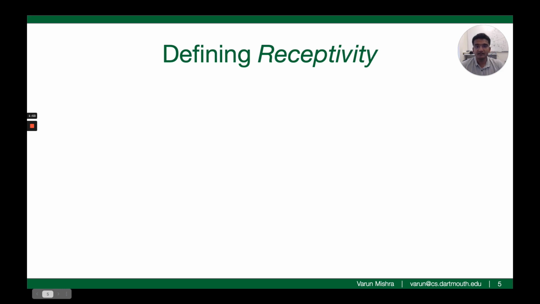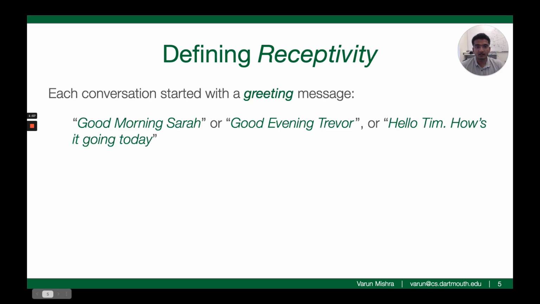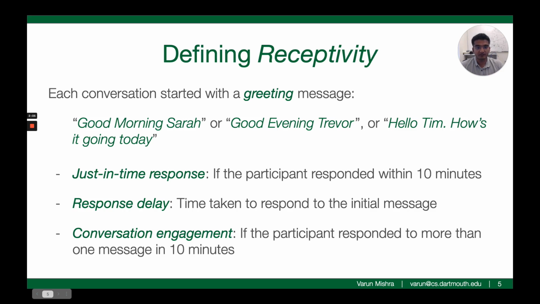Ali initialized each conversation with a greeting message, like good morning or how is it going. We defined several metrics to measure receptivity around these initiating messages. First is just-in-time response, that is, did the participant reply within a short period of time. In our analysis, we used a window of 10 minutes. Next is response delay, that is, the time taken to respond to an initiating message. And third is conversation engagement, that is, did the participant engage in a conversation with the chatbot.